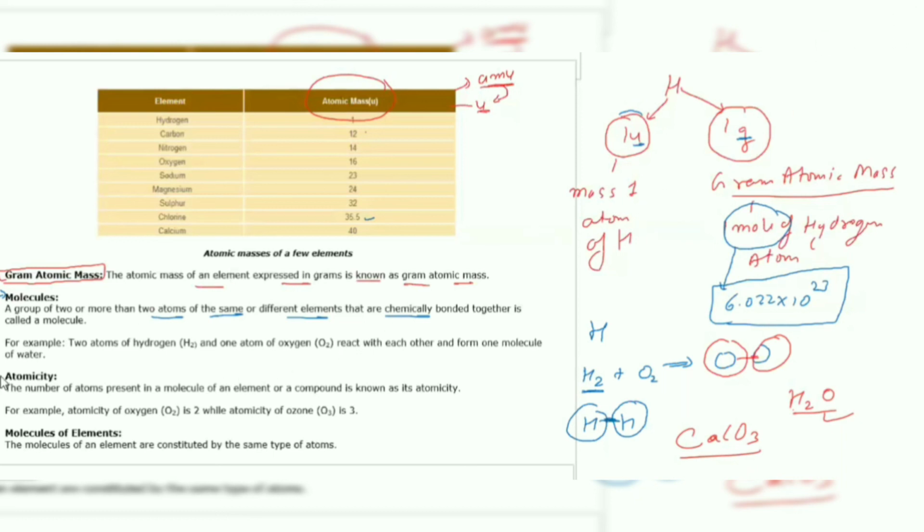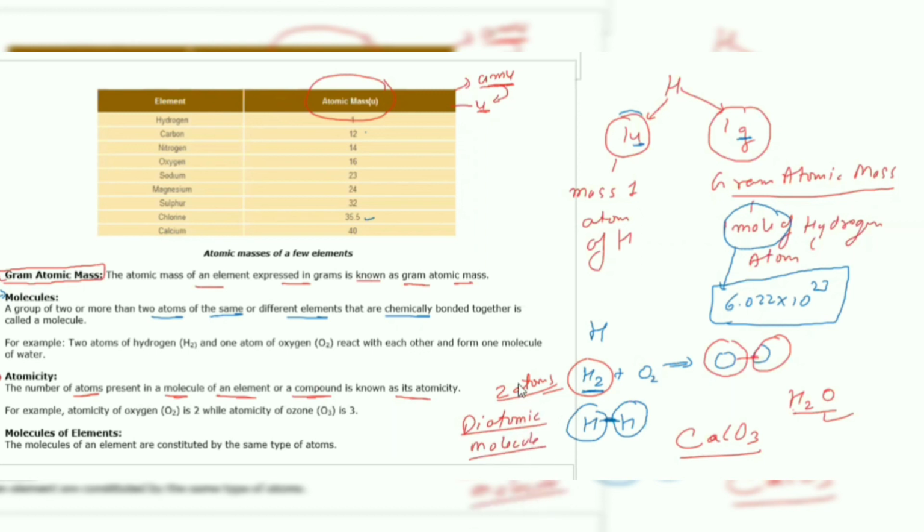Coming to the next term, that is atomicity. The number of atoms present in a molecule of an element or a compound is known as its atomicity. For example, in H2 there are two atoms. Hence it is a diatomic molecule.